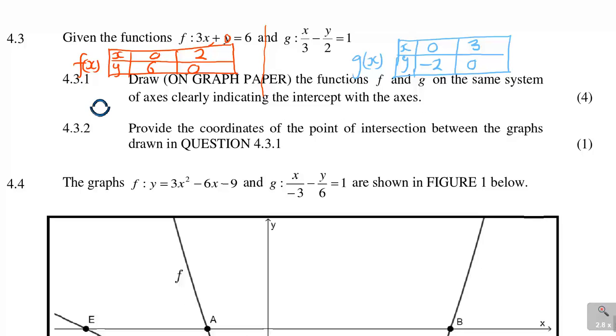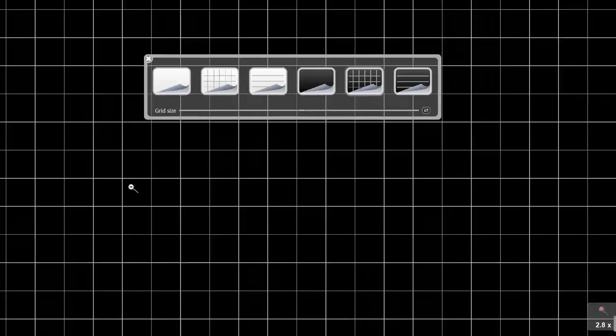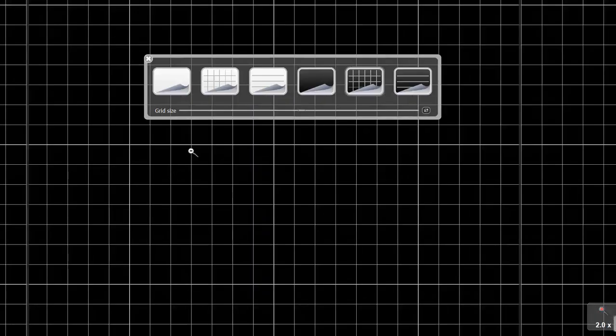So as I said, I'm not going to do it on graph paper, but I'm going to use my own graph here. If I can just use that and make it a little bit smaller, it's too big now. I think that would be fine like that.